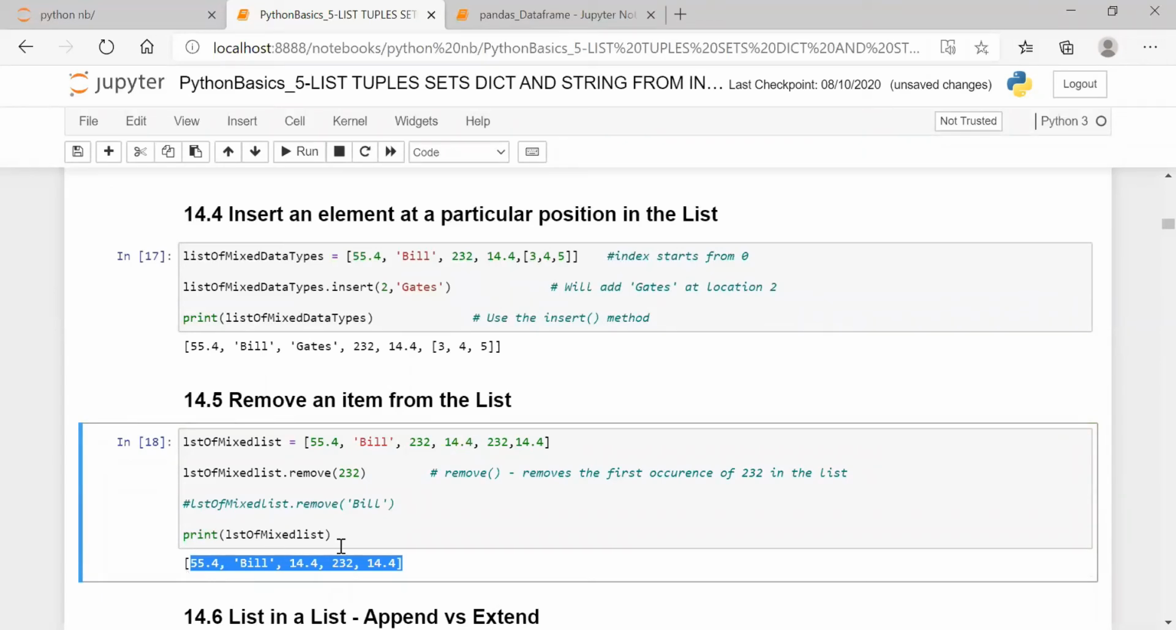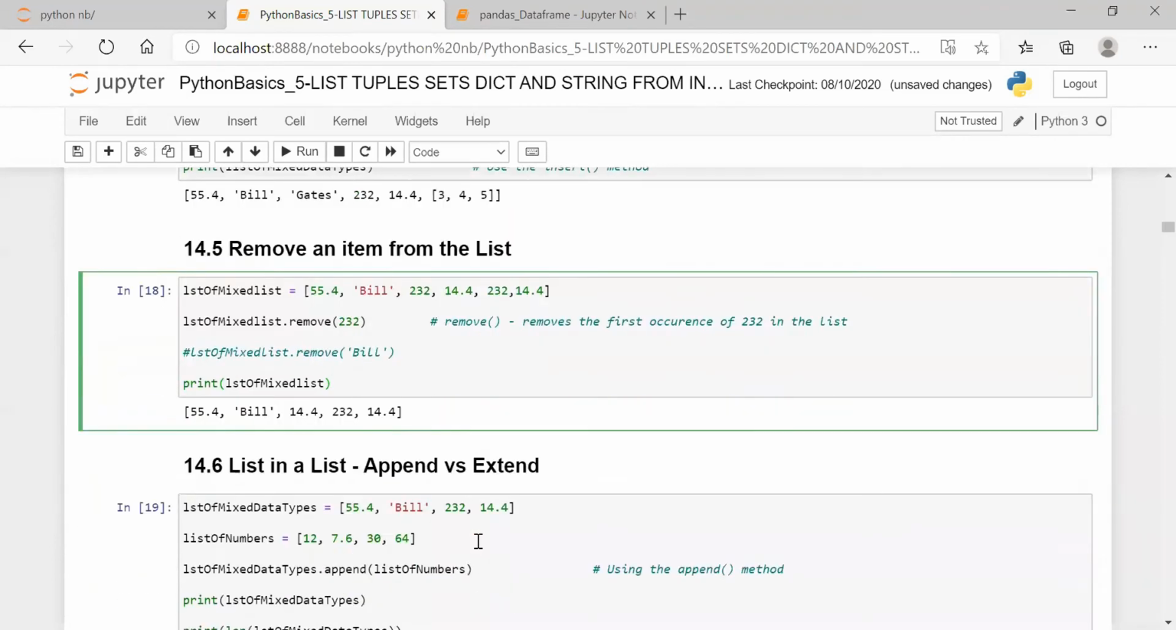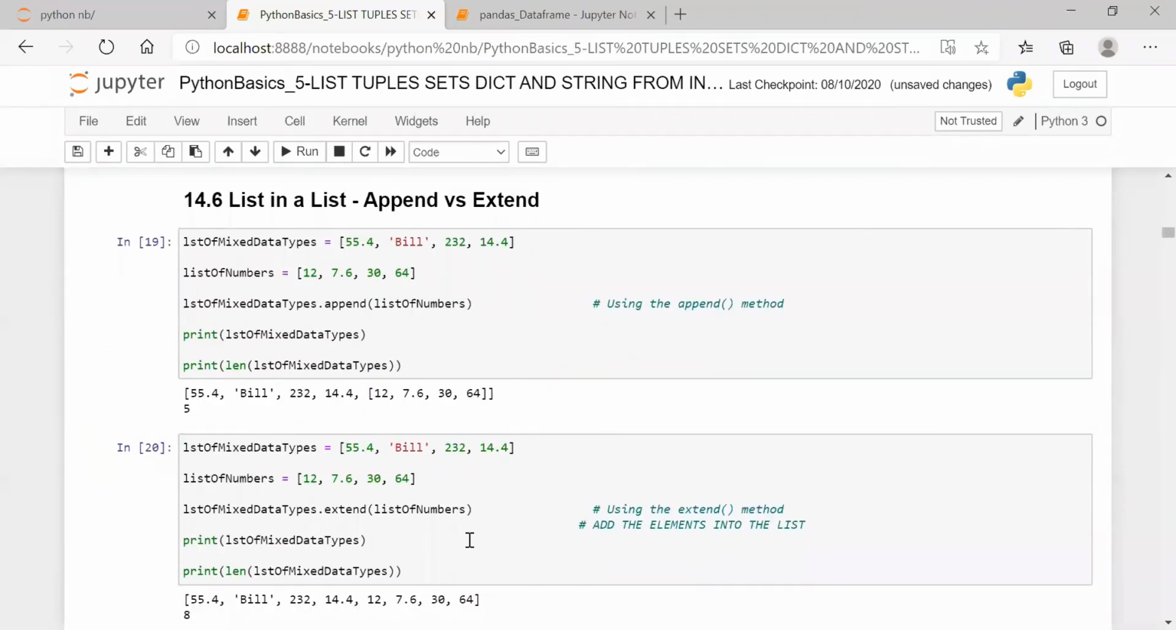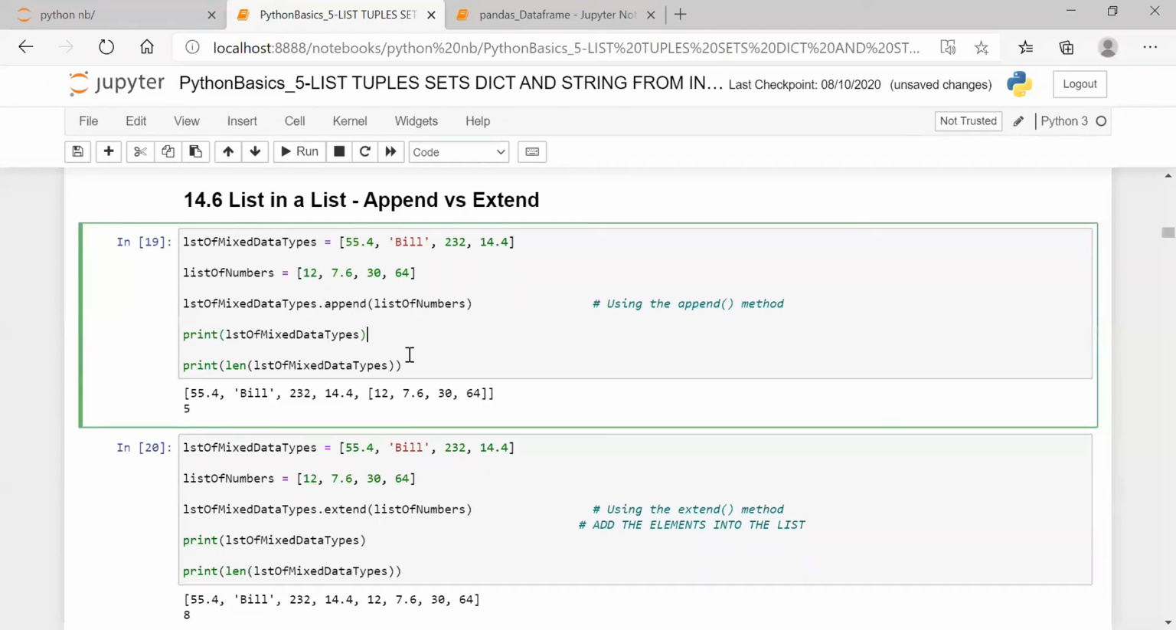Yes, sir. Now next we are going to see extend. It is very important. What is the difference between append and extend is an important question. We'll see the difference in a list within a list, append as well as extend. First append: I have a list of mixed data types and a list of numbers.